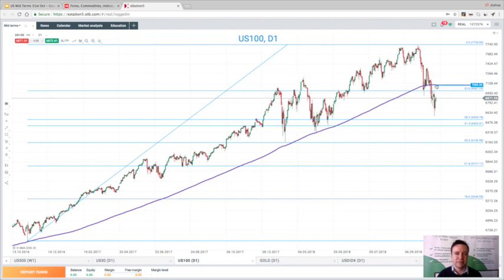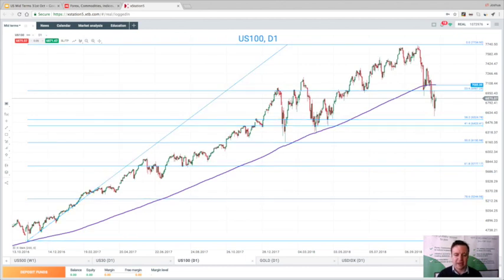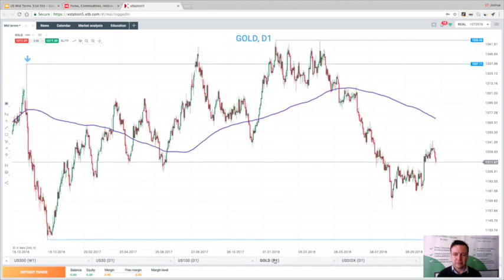Now, this is at 7,085, and unless we do get back above there, then there could be further downside to come. The 41.4% fib at 6423 is a possible level to keep an eye on, but again, you could see deeper declines, 61.8, possibly even 78.6 if we do get a negative market reaction here.